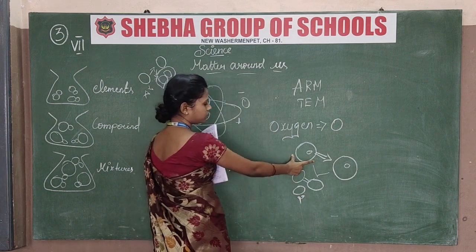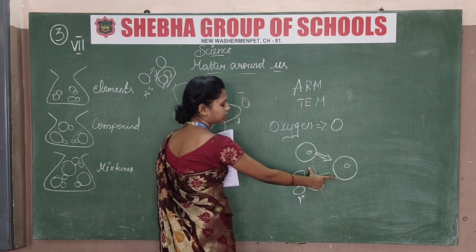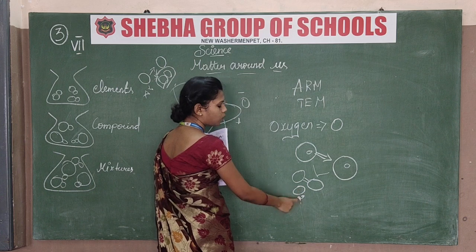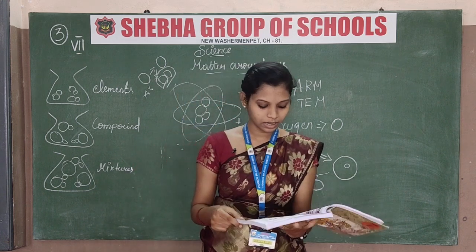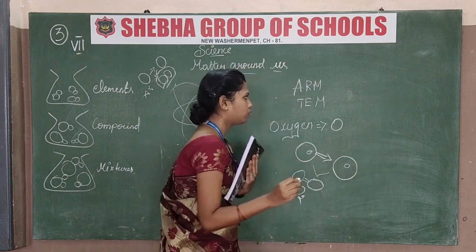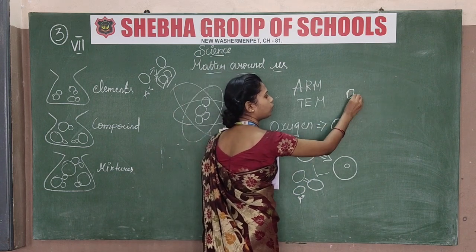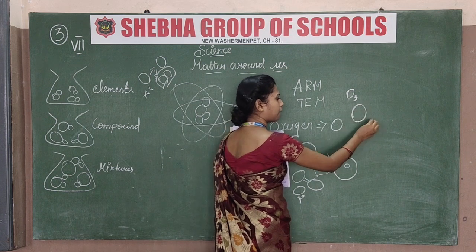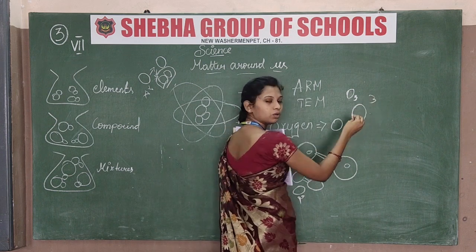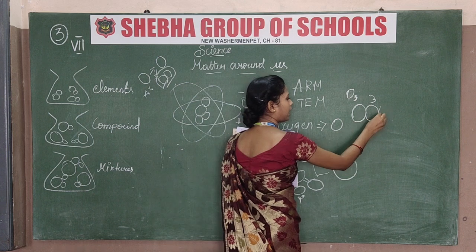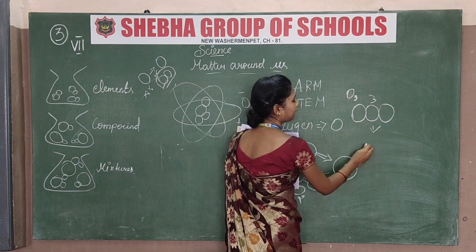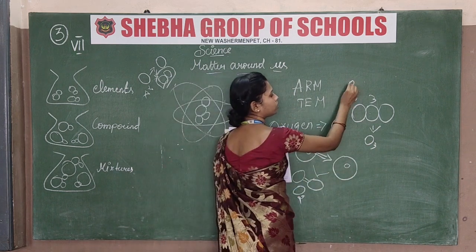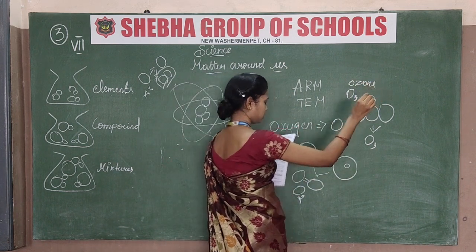When one oxygen is combined with another, it gives two oxygen atoms, so we write O2. Then what is ozone? We all know the ozone formula is O3. It is the same, but O3 means 3 atoms combined. This is ozone.